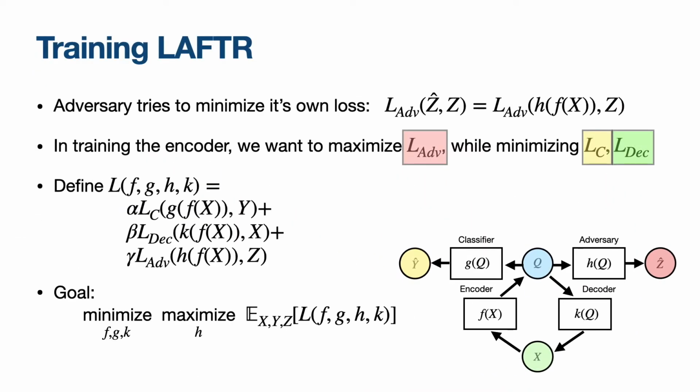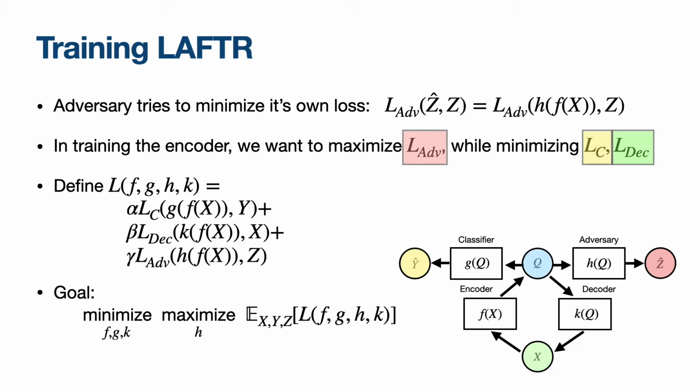Okay, that's great. So how do we train this thing? We define a separate loss for the adversary, which is the difference between its predicted protected variable and the actual protected variable. Now, in training this architecture, we want to train the encoder, decoder, classifier components so that we maximize the loss of the adversary while minimizing the loss of the classifier and the decoder.